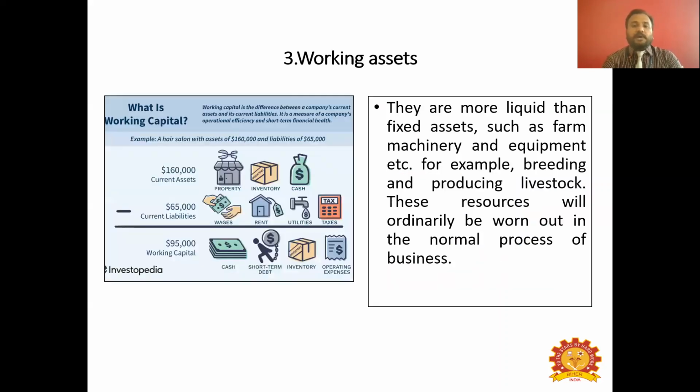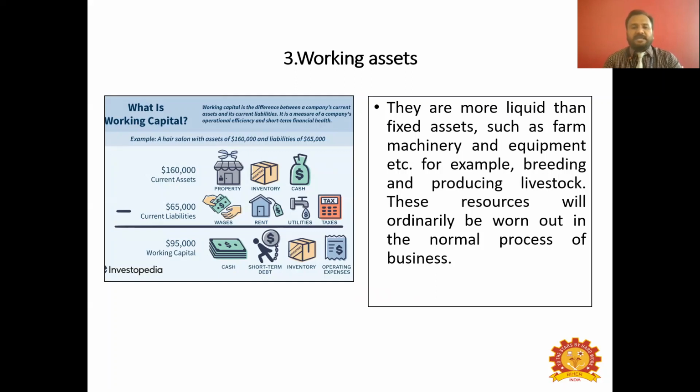The third one is working assets. They are more liquid than fixed assets such as farm machinery and equipment. For example, if you have breeding and producing livestock, these resources will ordinarily be worn out in the normal process of business. In the ongoing process itself, these capitals will get exhausted. You'll be using these capitals: cash, short-term debt, inventory, operating expenses.